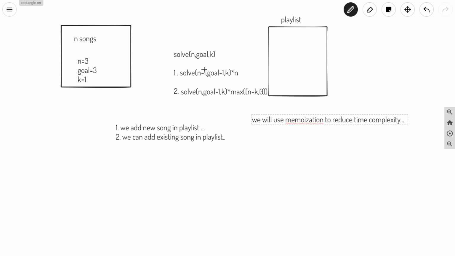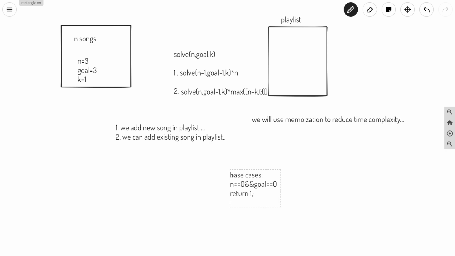So again, talking about base cases, so base cases should be there. If we are done with all n songs and our goal is also accomplished, so goal is equal to 0, in this case we have one combination with us, so we will return 1.